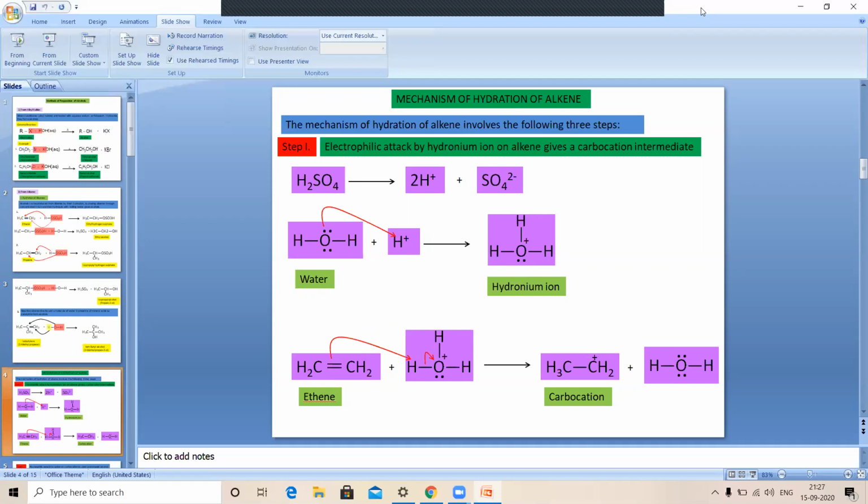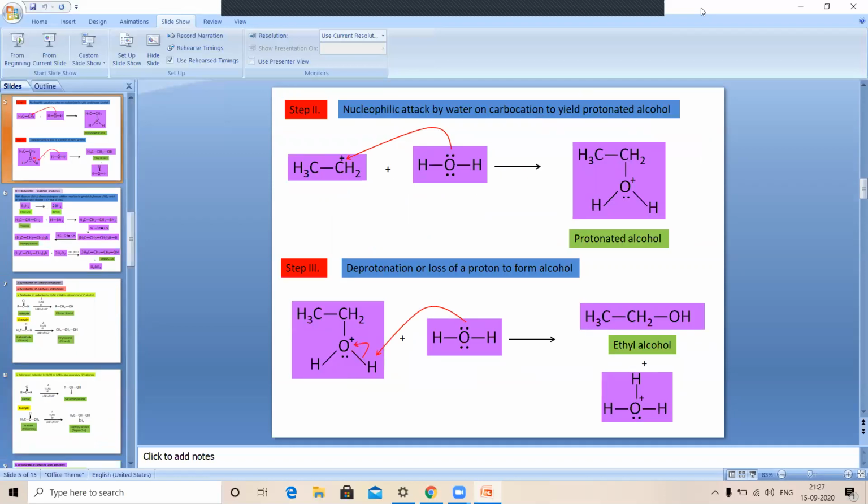Addition of hydrogen takes place and the carbocation is formed. In the second step, the nucleophile water attacks the carbocation to yield a protonated alcohol. So the carbocation is attacked by the water molecule, and protonated alcohol is formed.